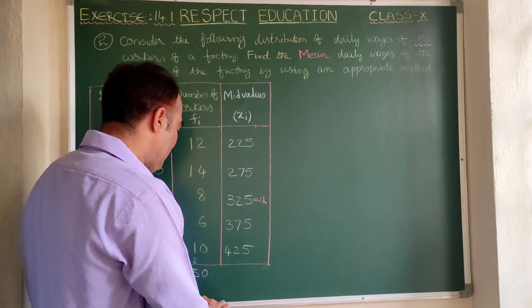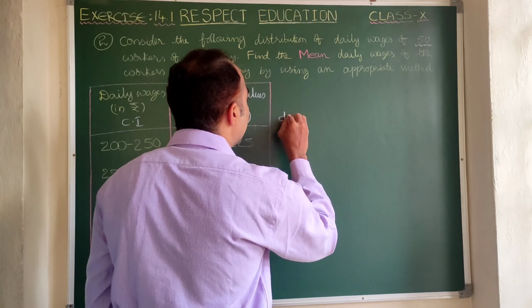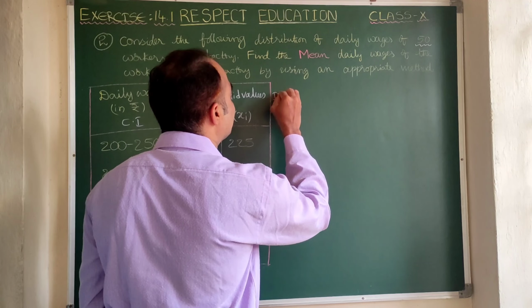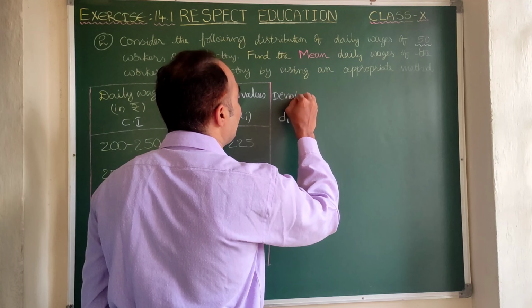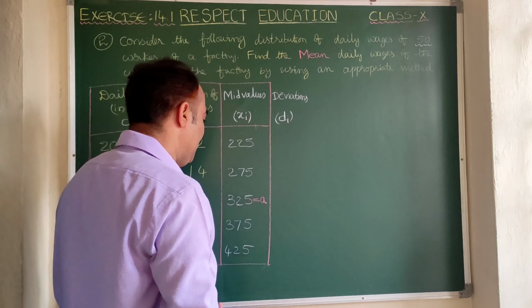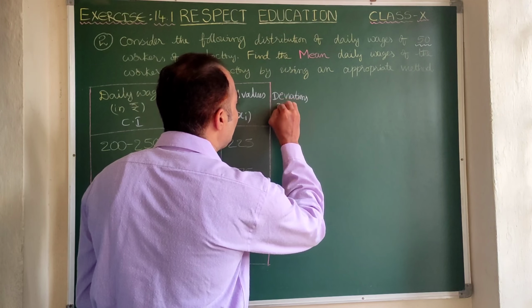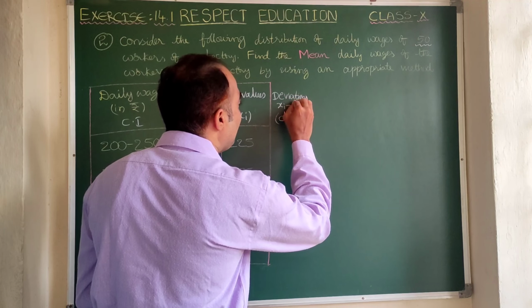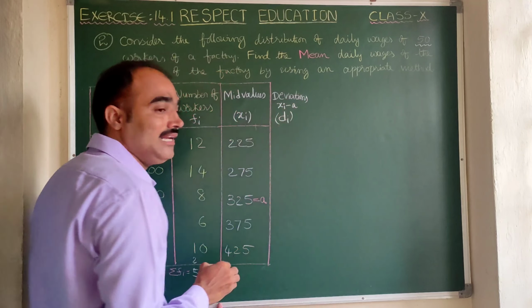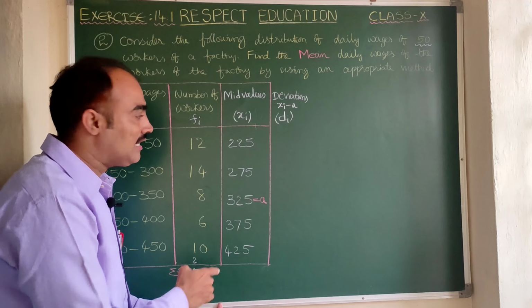Now with which we are going to find Di. This is called deviations. Di formula is Di is equal to Xi minus A. Xi minus A, but not A minus Xi. Is it clear?